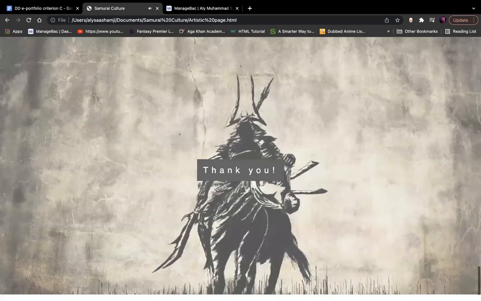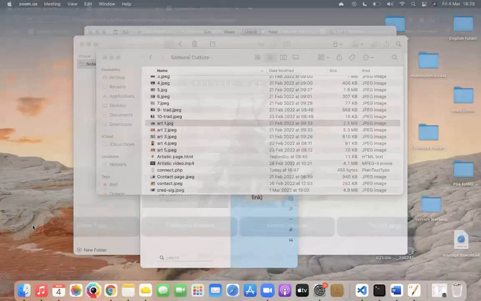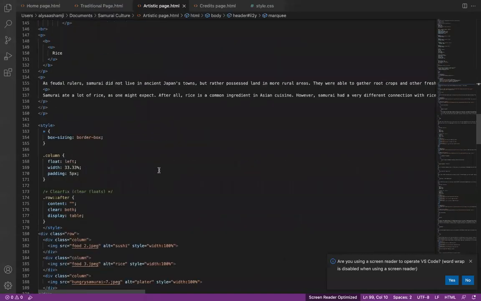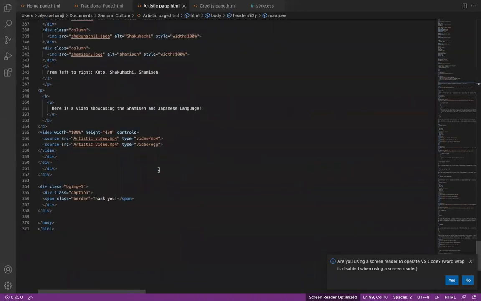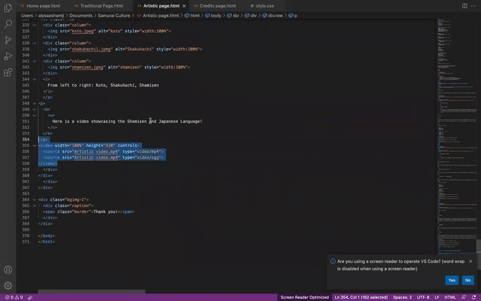Moving on, this is a thank you. And finally, to add the video, I use the video tag as well as a few adjusting tags to make sure that the video would fit in the dimensions of the page. Here, the tags I used are height at 430 and width at 100%.